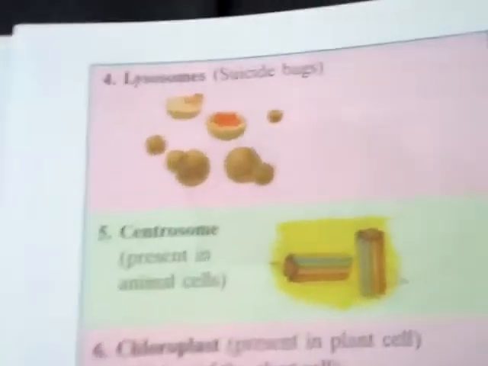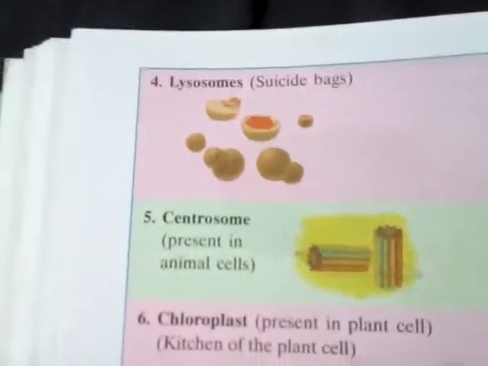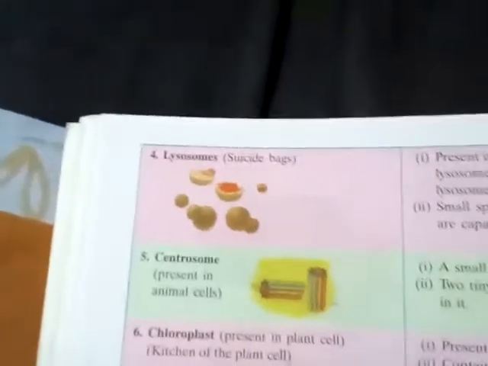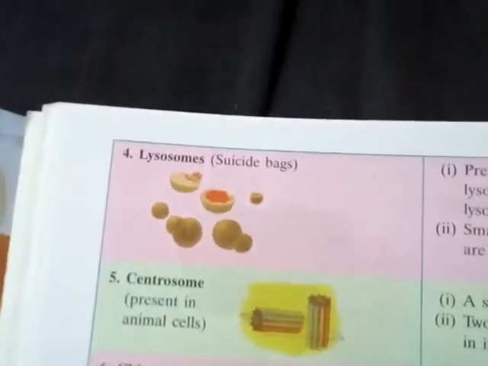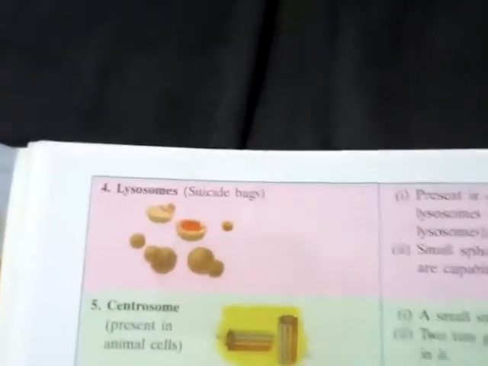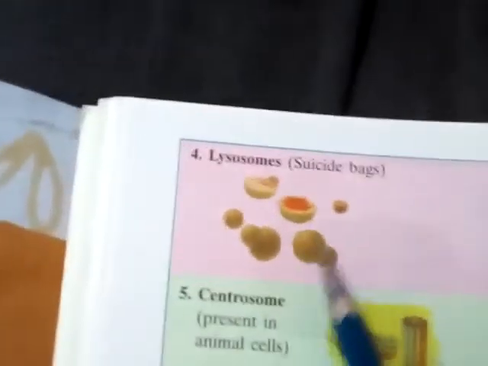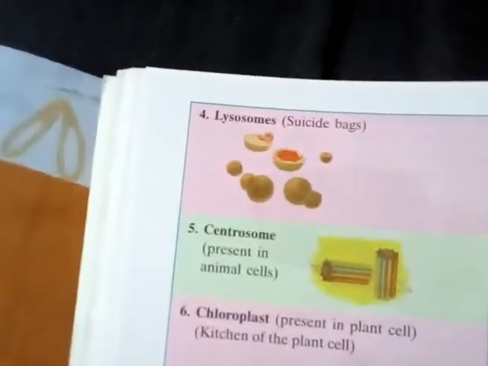Now coming to a very important one, the lysosome. So these are the lysosome structures. Its other name is the suicide bag. Okay, it is present in the animal cell, and it is a cell organelle. They are small, spherical bodies which contain enzymes and are capable of digesting various cell materials.